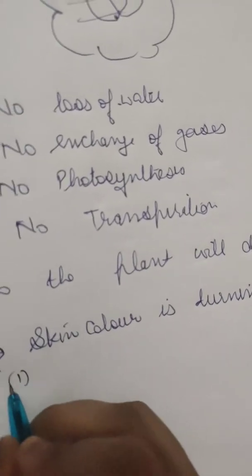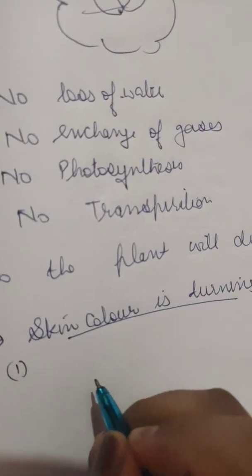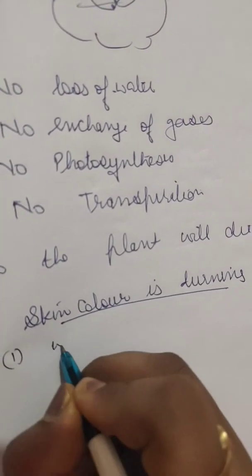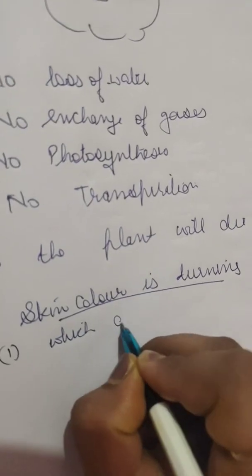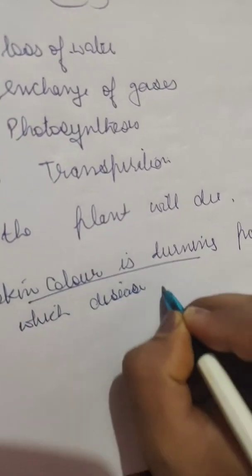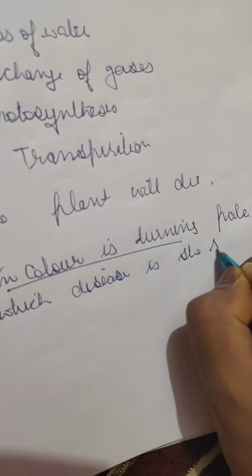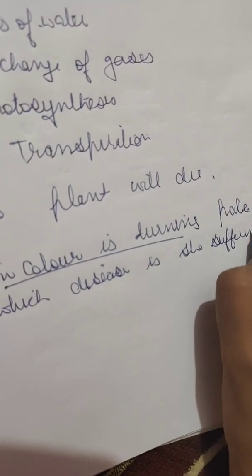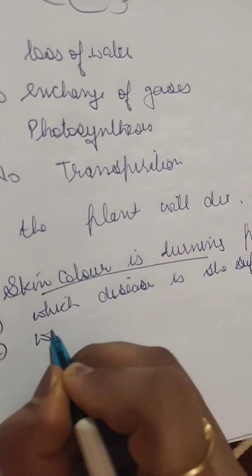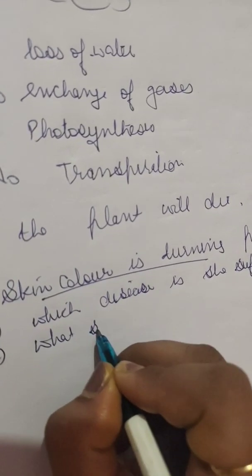Now this is a statement, and then we have parts of questions like which disease is she suffering from? Now another question can be what kind of diet she should take.